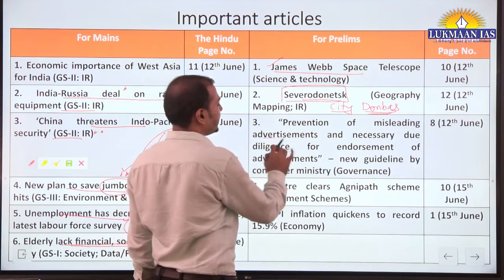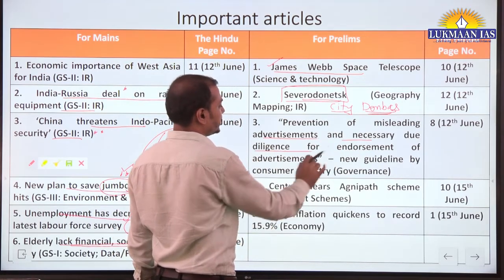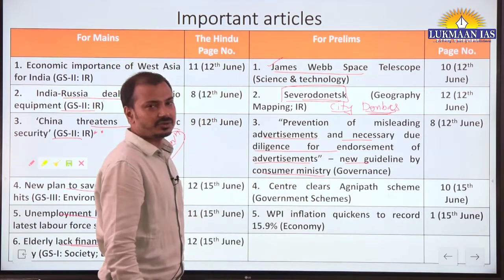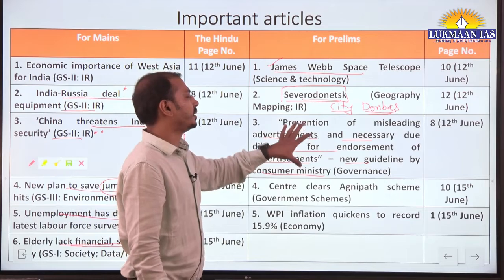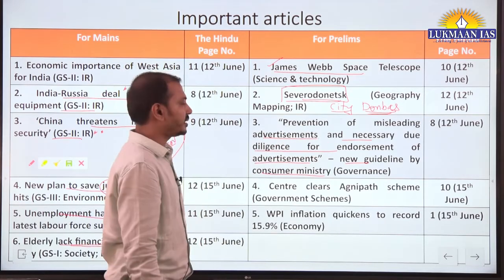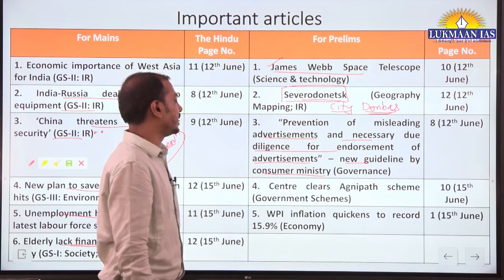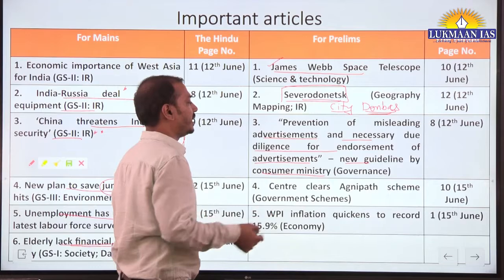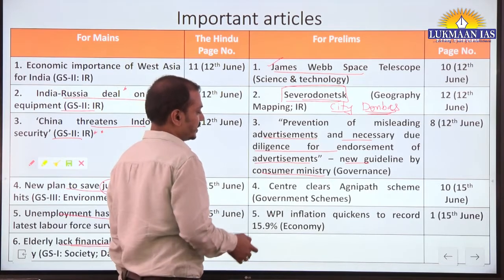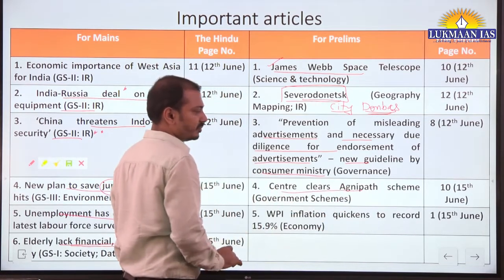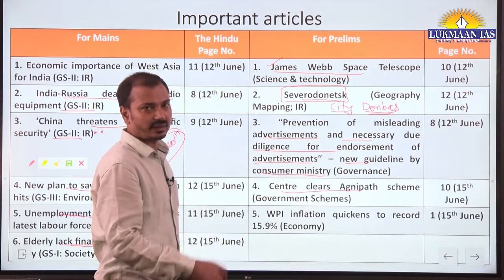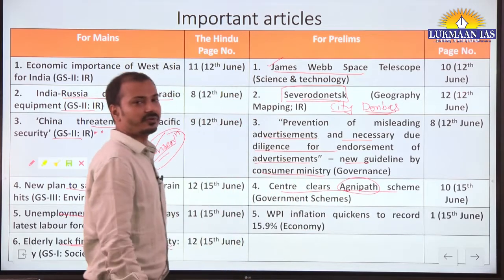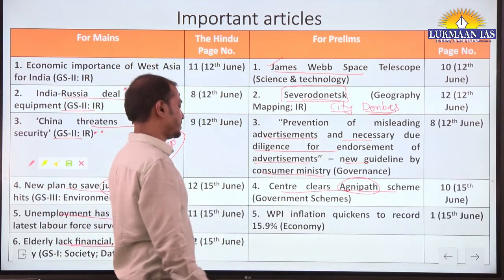Then prevention of misleading advertisement and necessary due diligence for endorsement of advertisement. These are the new guidelines by the Ministry of Consumer Affairs. We will cover this from the governance aspect. So what are these guidelines? Under these guidelines, what measures are to be undertaken by those brand ambassadors and all those personalities. Centre clears Agnipath Scheme. On 15th June, our defense minister announced this Agnipath Scheme. Details of this scheme we will cover from the prelims government schemes perspective.